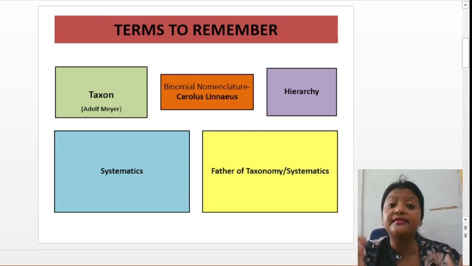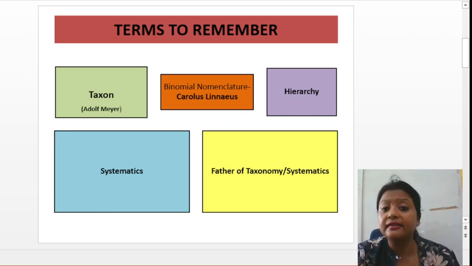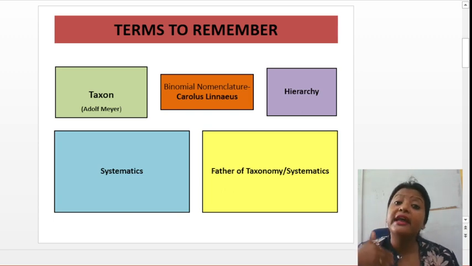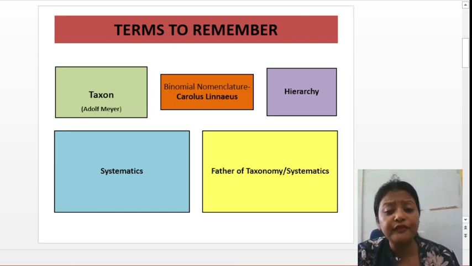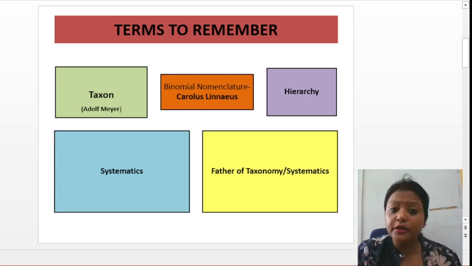Systematics is an entire study of diversity of organisms and the evolutionary relationships, okay, among them. So systematics is the entire thing about the diversity of organisms. It's a study of diversity of organisms. So this is very helpful. The systematics helps in describing the organisms, which again helps in this taxonomy part, or it helps in the classification or naming of the organism. So systematics helps the taxonomy part. Okay, it helps in the taxonomy process. Now, I told you about the father of taxonomy. So regarding systematics, we'll do it in a different class, how we are describing and about the evolutionary relationships. That's a different topic. So these are all interconnected. These terms you should know before starting the topic of taxonomy.